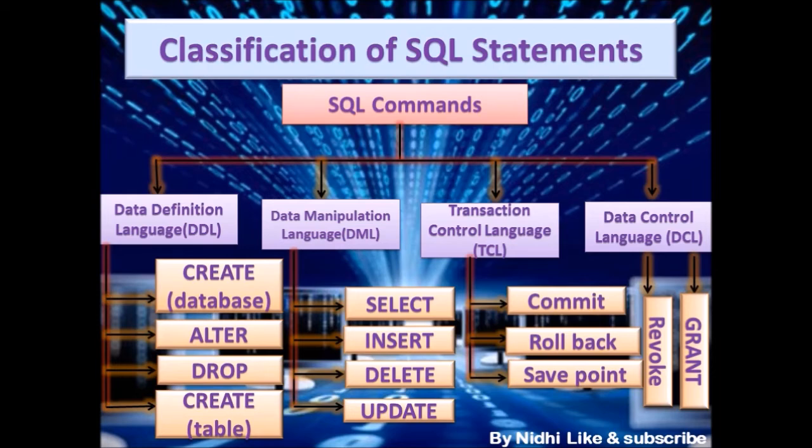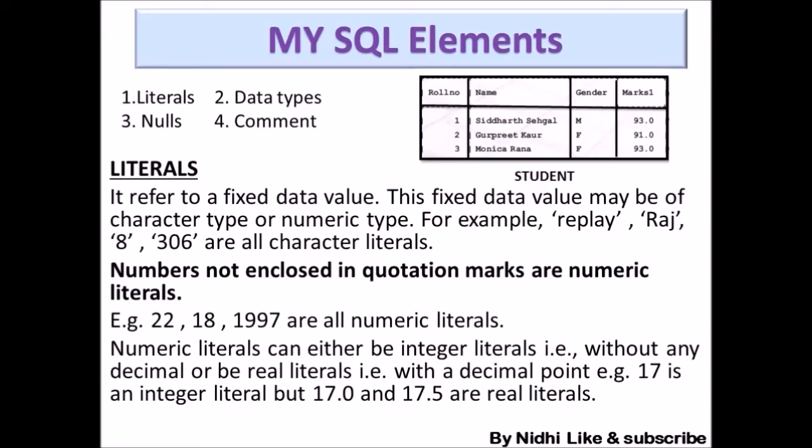Next is MySQL elements. MySQL consists of four elements. First is literal, second is data type, third is null values, and fourth is comments. So consider this table for understanding the literals, data types, null values and comments. So first is literal.